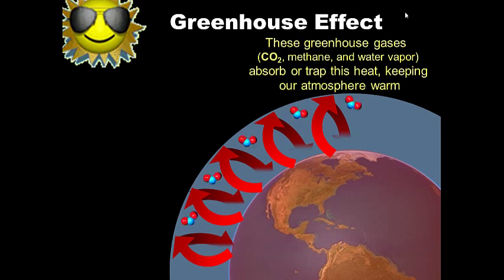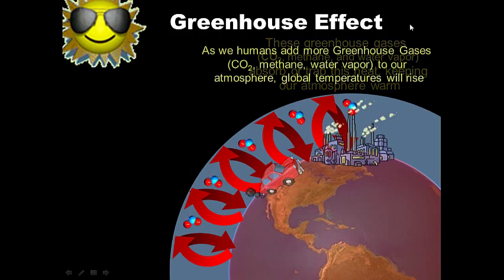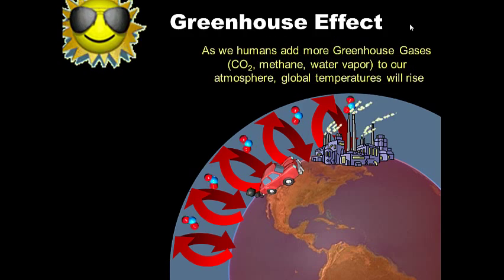Like I said, these greenhouse gases, CO2, methane, and water vapor, absorb or trap this heat, keeping our atmosphere warm, which is good. It's been keeping us warm for millions of years. However, as we humans add more of these greenhouse gases, CO2, methane, and water vapor, to our atmosphere, we are trapping and absorbing more heat, and therefore altering our climate, and changing the greenhouse effect. So our atmosphere and climates are steadily warming.